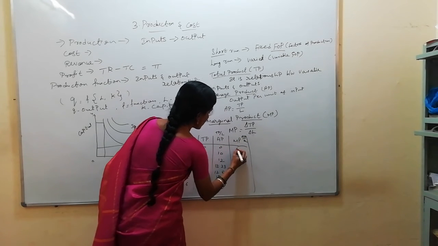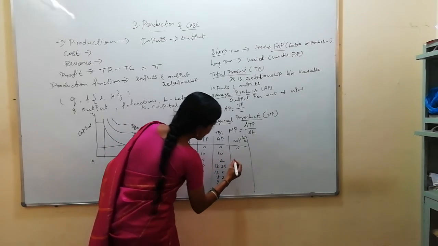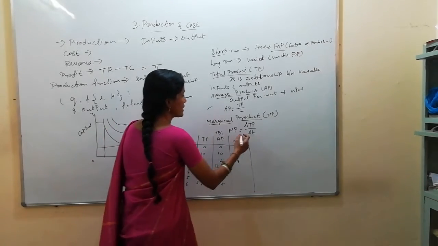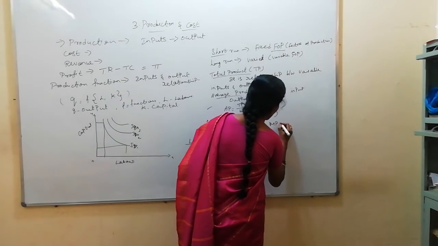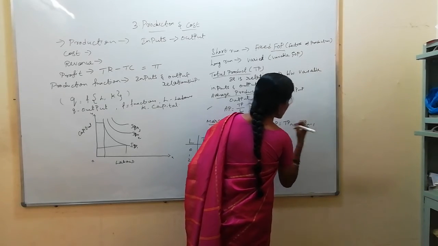Change in labor. So 0 here, then 10, 14, 16, 10, 14. See, you can do this also. MP is equal to TPn minus TPn minus 1, also you can solve.